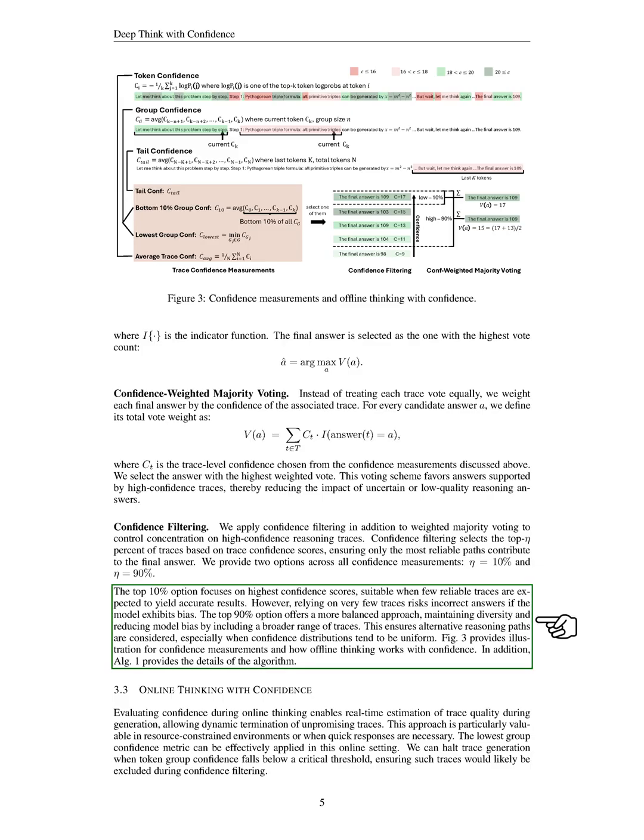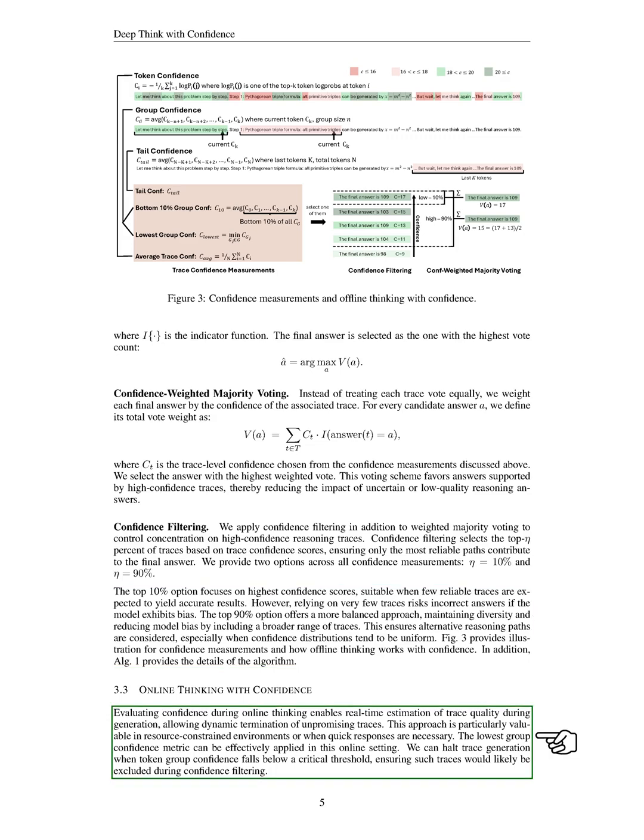Section: Online Thinking with Confidence. In this section, we discuss online thinking with confidence. By evaluating confidence during online thinking, we can estimate the quality of generated traces in real time, allowing us to stop unpromising traces quickly. This method is especially useful in situations where resources are limited or quick responses are needed.